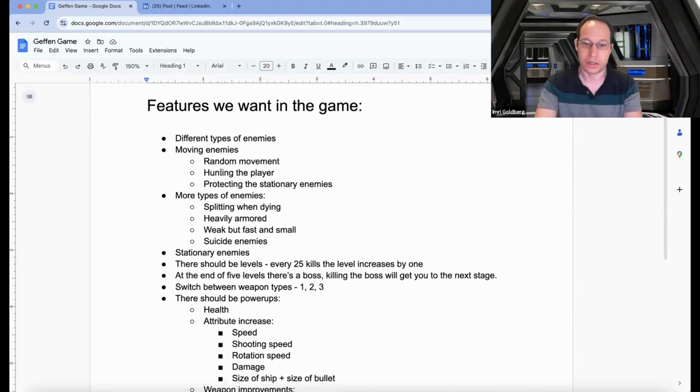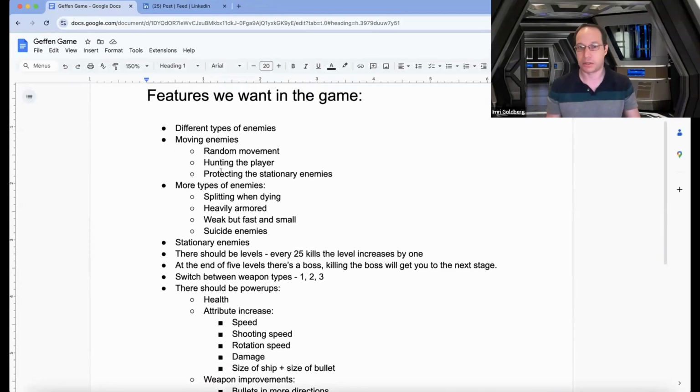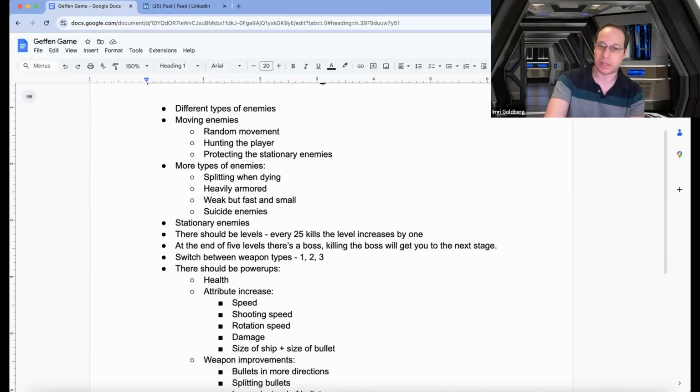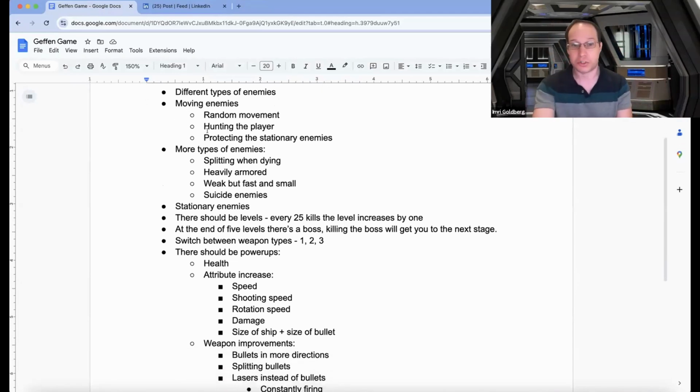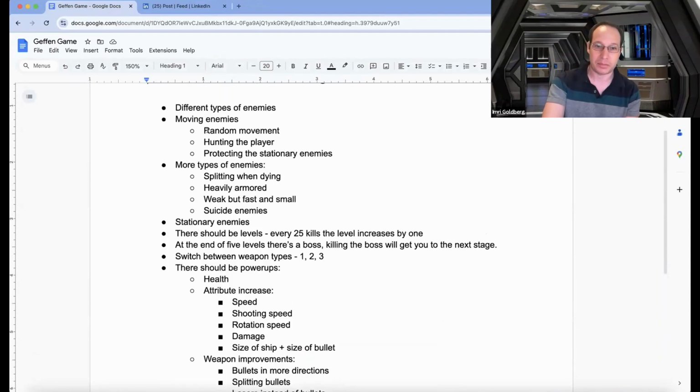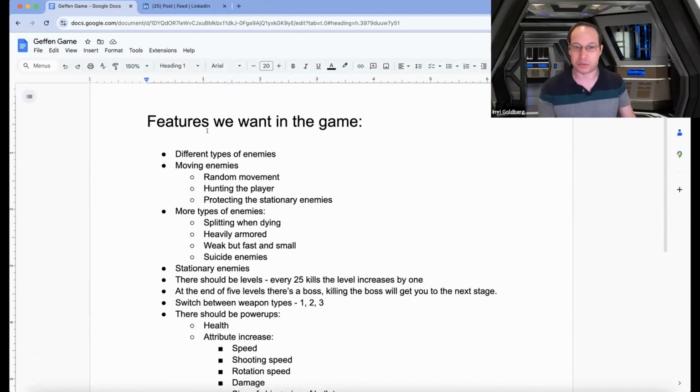So this is a Google Doc that we set up. We said it was like a 30 minutes discussion, and we said, hey, we're going to want different types of enemies. That's us doing actual product work. We just wrote the requirements. Again, my son was 8 years old. It was very fun for both of us. And then we started giving instructions to an agent to write this.